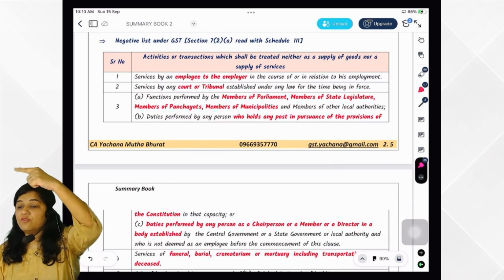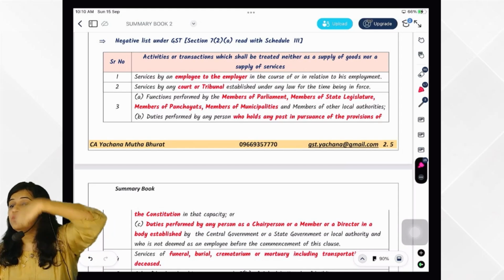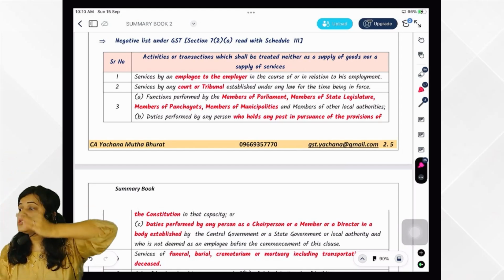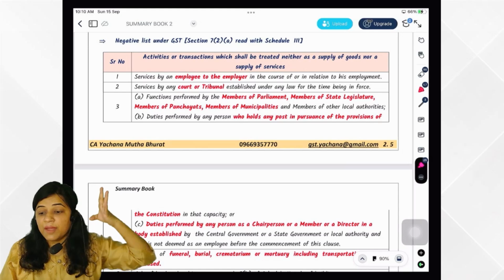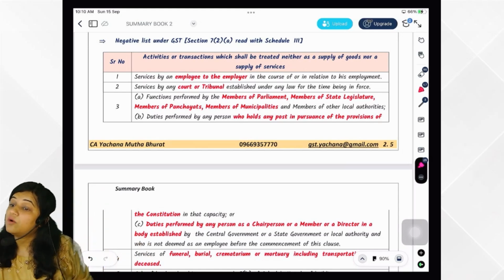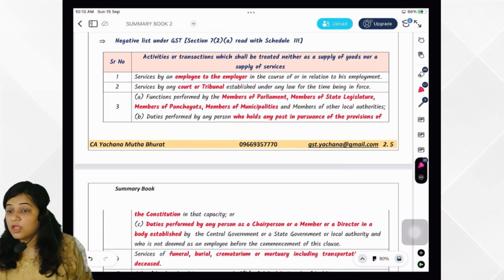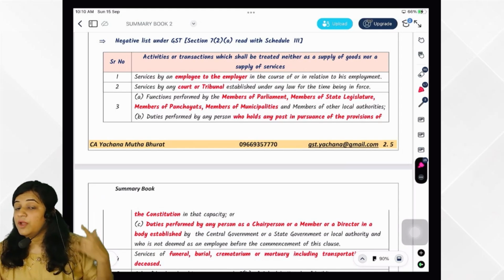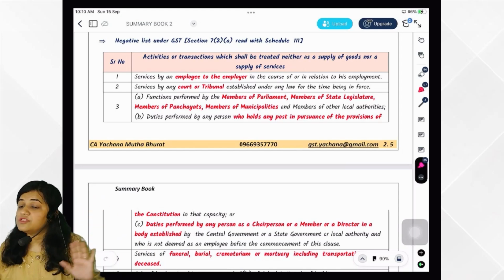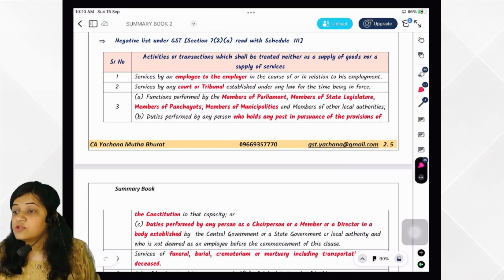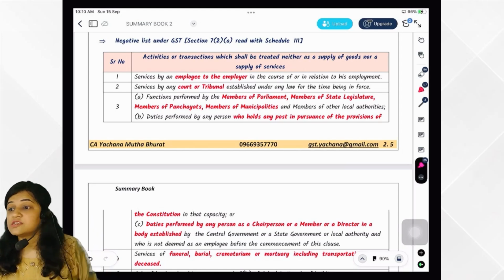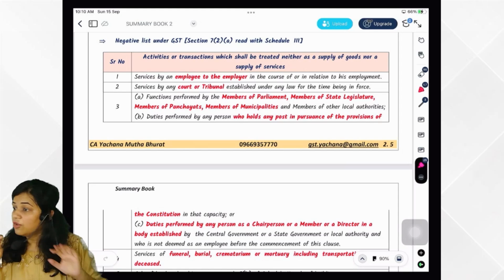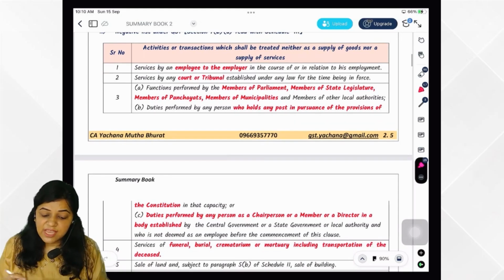The first one was service by an employee to the employer in the course of or in relation to employment. What is important? It should be in the course of or in relation to employment. If it is, it is not supply. Whatever services the employee gives to the employer, so salaries and wages are not liable to GST. You got it? Perfect. Second, services.